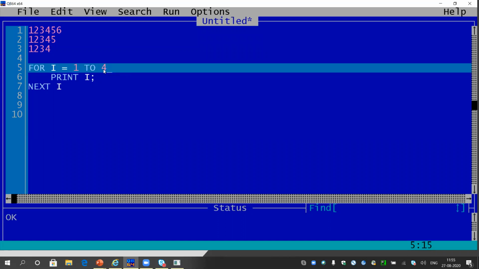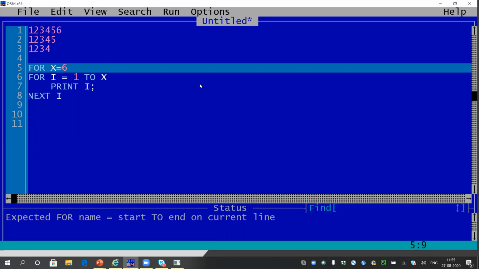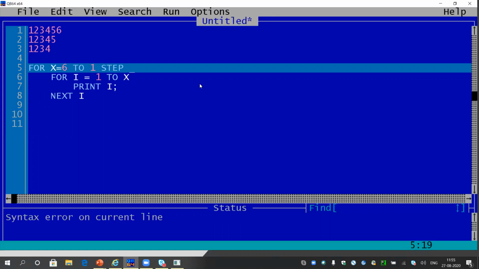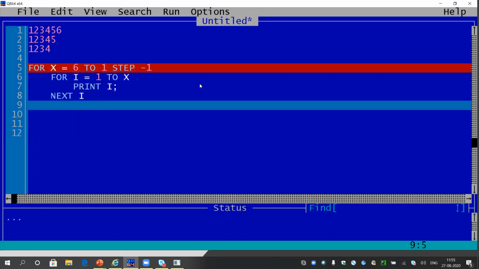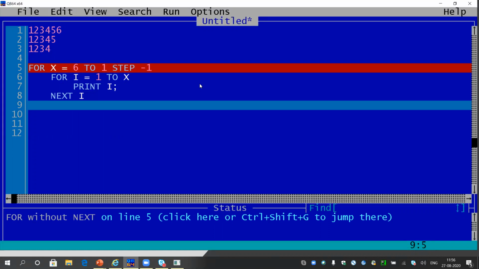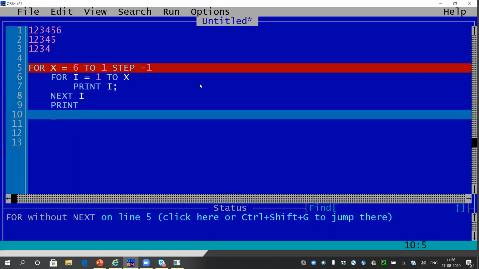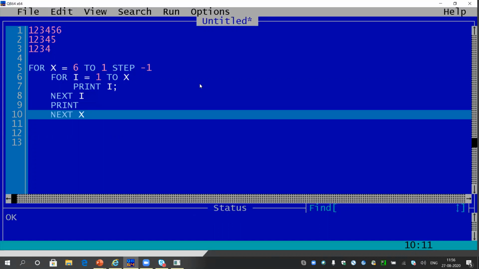So I can see these values are changing. This place is variable, not constant; it is repeatedly changing. So what I will do is put an X here. And what will be the value of X? I have to assign a value to X. The value of X will start from 6, and the last value of X will be 1, with step 1 because it will be decreasing. After printing each series, it will print a new line, and then it will go to the next value of X, that's all.